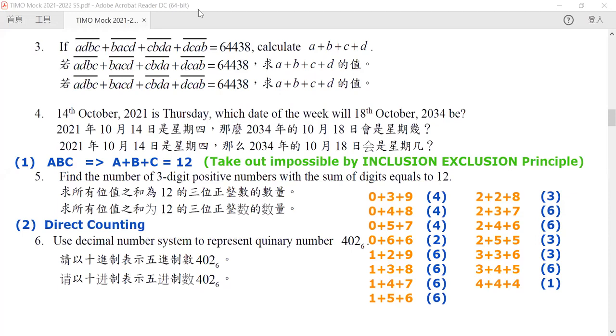So by this, if you sum up all the numbers in blue, then you get your answer. Let's sum them all up. In here, it will be 6 times 4 is 24. 24 plus our 4 is equal to 28 for our first column.